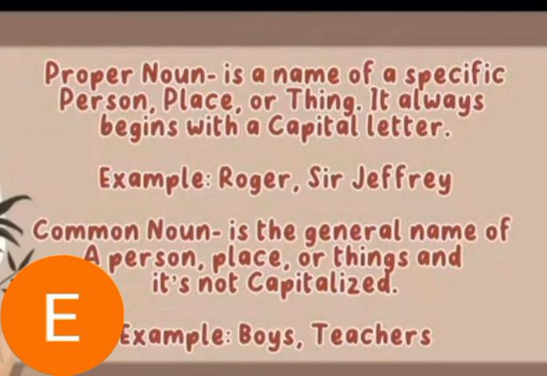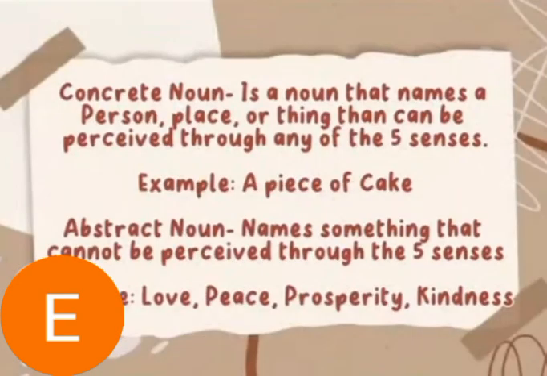An example of proper nouns is Roger, Sir Geoffrey. So there is a specific name of a person, while here in common nouns, the examples of these are boys, teachers. We have also here the concrete and abstract noun.